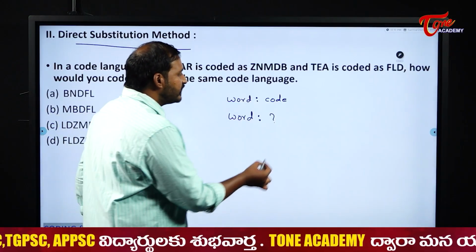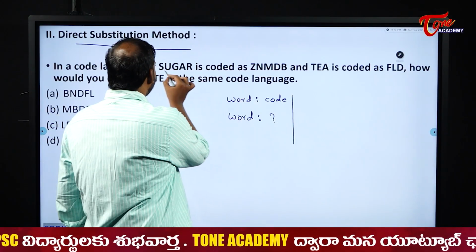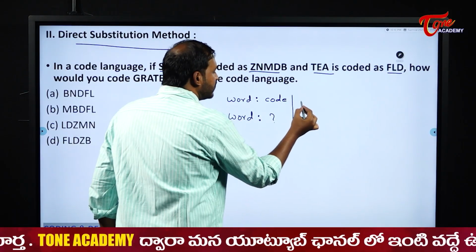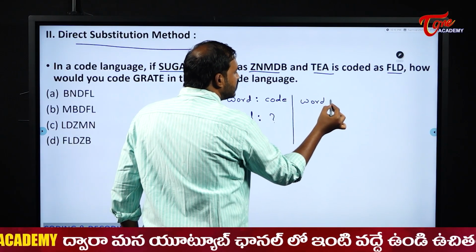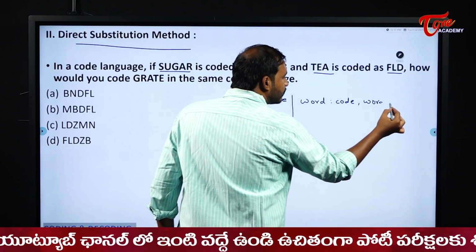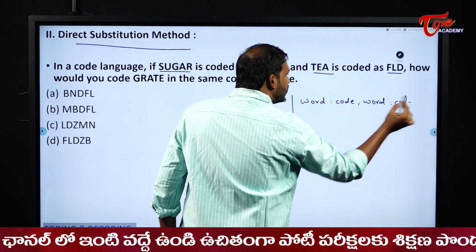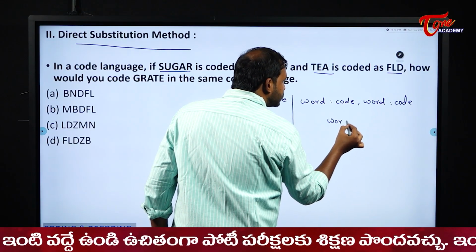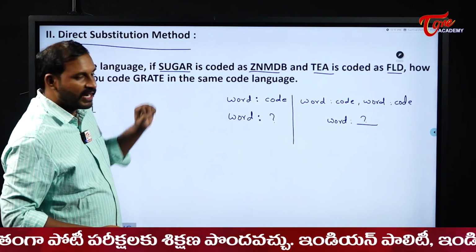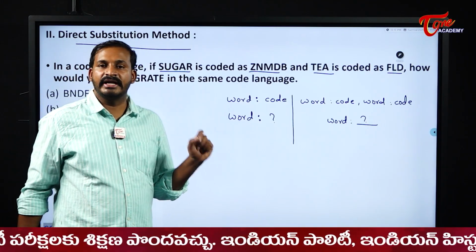But now please see this example: they gave us a word and a code, a word and a code, and a third word, and they ask us to code this word in this pattern. This type of coding we call a direct coding.